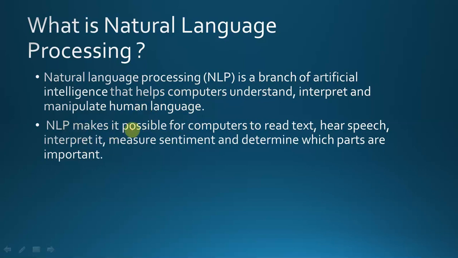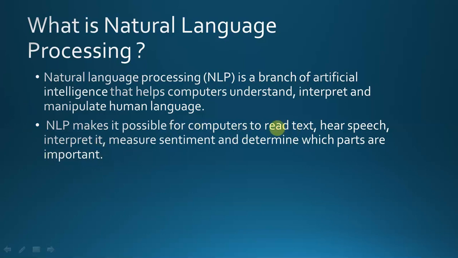And NLP makes it possible for computers to read text, hear speech, interpret it, measure sentiment and determine which parts are important. Now look, NLP makes it possible for computers to read text. Computer cannot read text, it can only read commands. And we know computer works on binary inputs and outputs. So NLP makes it possible for computers to read text.